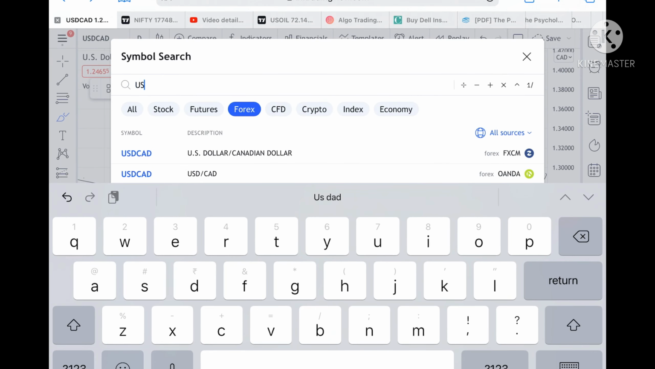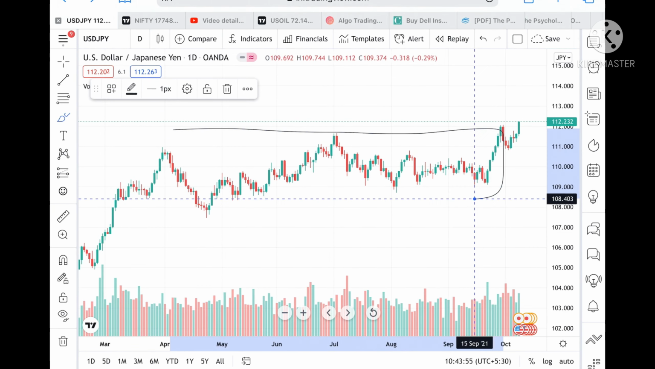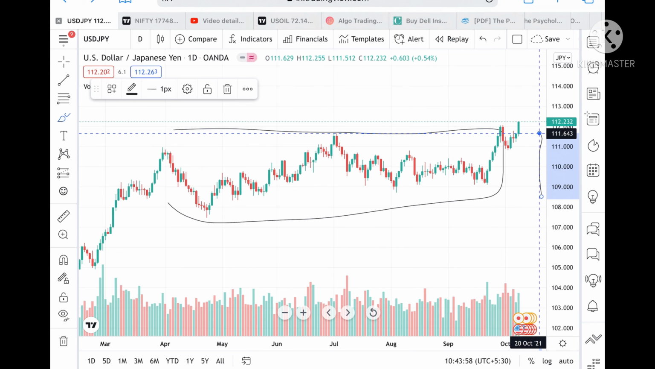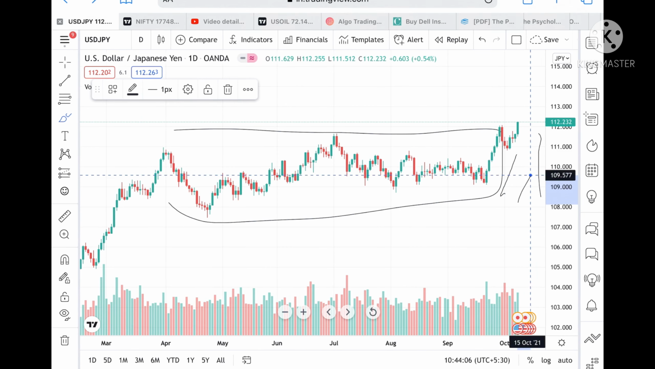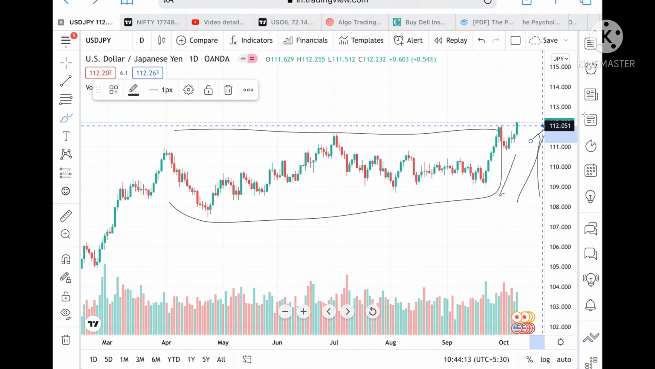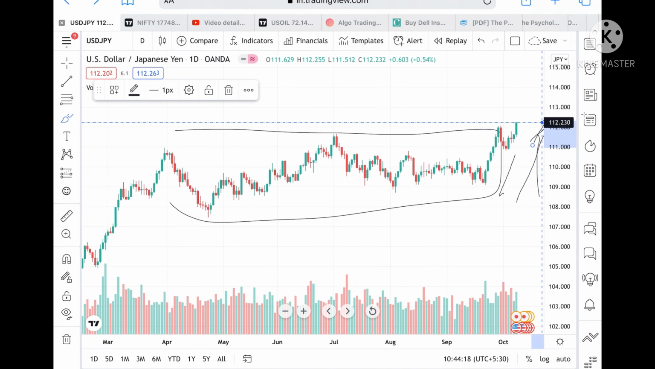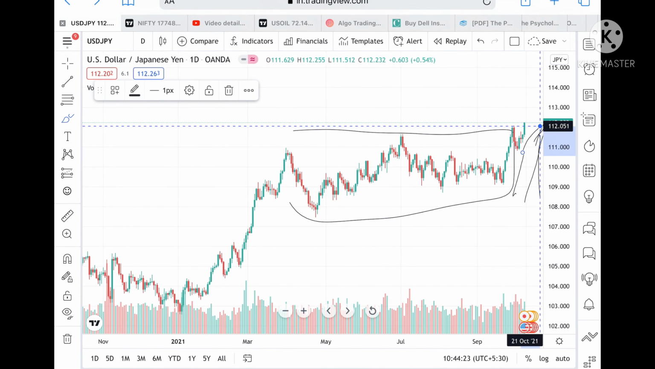If we talk about USD JPY, we have seen the range. A range high was around 111.643, and a low of around 108.684. We have seen that the range high of around 112 has moved upside, and the price has gone above a level of 112.230. Now we can see if it sustains a level of 112.051, then we can see it can go further upside.